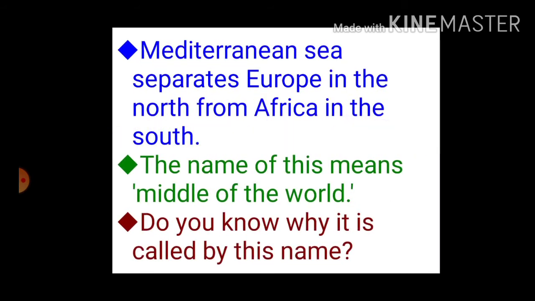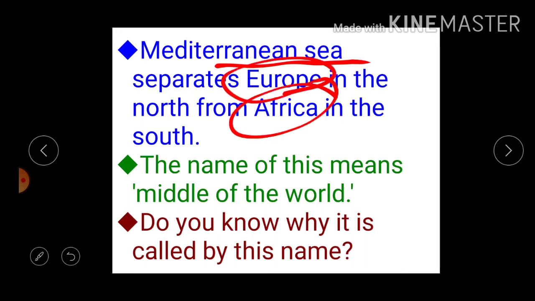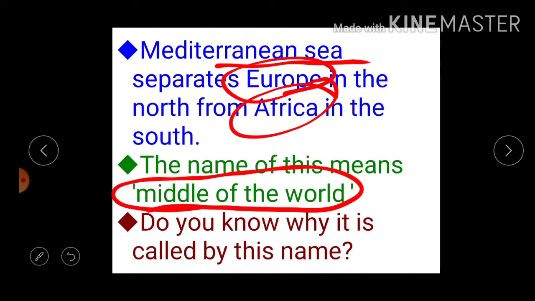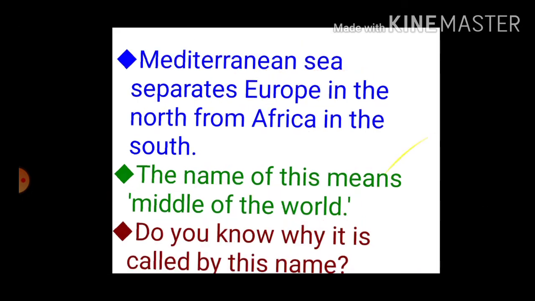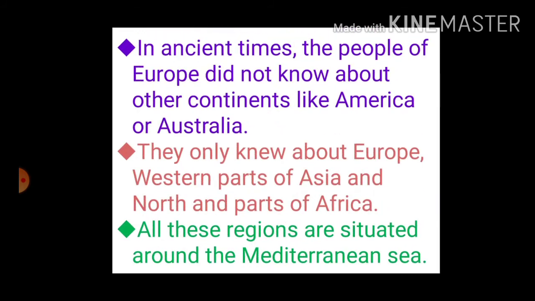Let us discuss the south boundary of Europe. The south boundary of Europe is the Mediterranean Sea. This Mediterranean Sea separates Europe and Africa. So this sea is located north of Africa, south of Europe. Mediterranean Sea means middle of the world. Do you know why it is called by this name? Because the Mediterranean Sea is in between Europe and Africa and also Asia, west of Asia.